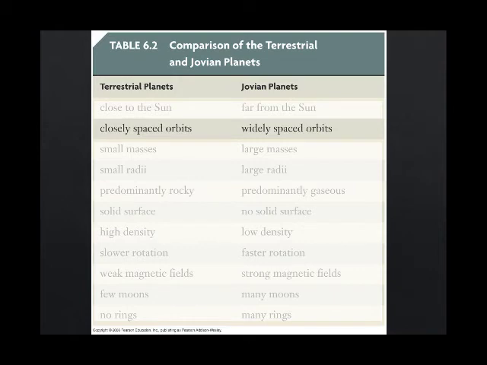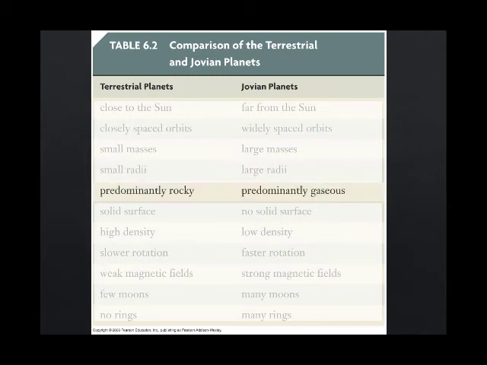Now think about this just for a moment. It kind of makes sense. The Jovian planets are very large and very massive. That means that they have a gravitational effect on the other planets. So we would expect the bigger the planet, the wider the gap in between them. Terrestrial planets have small masses compared to Jovians, small radius of the terrestrials compared to the Jovians.